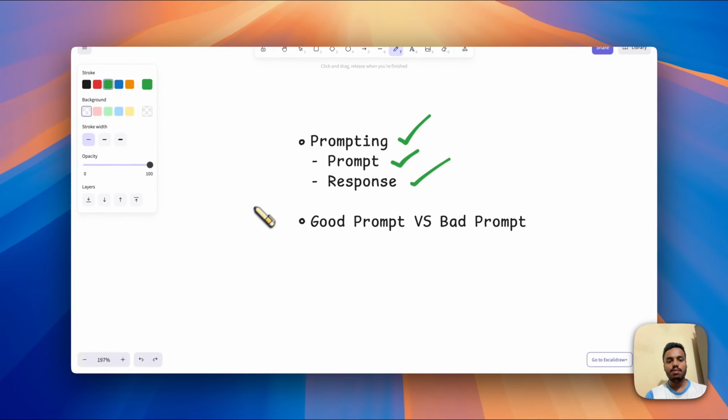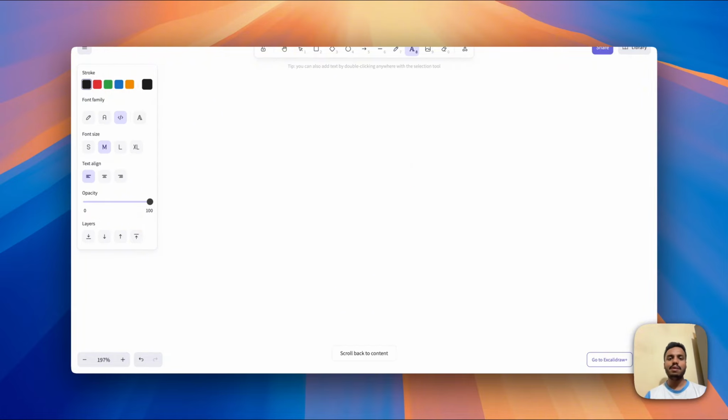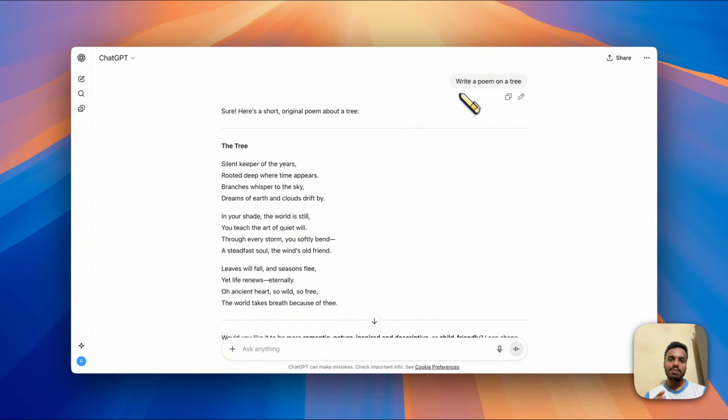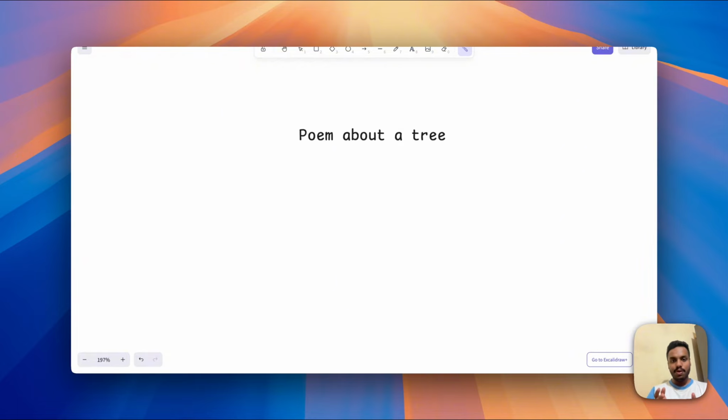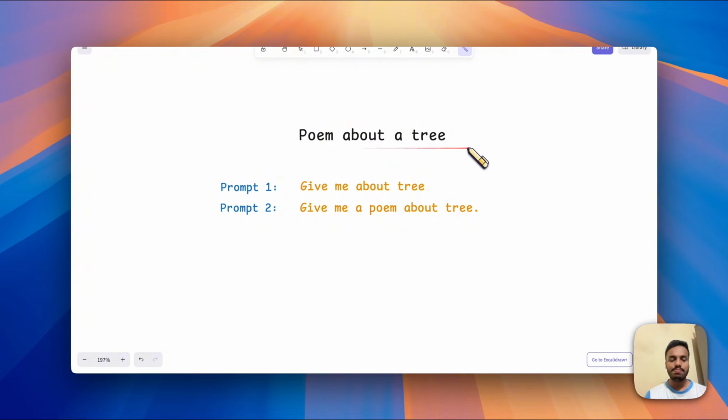Now next topic, what is good prompt and what is bad prompt? Let's see it. Now let's take the same example. In this example, we needed a poem about a tree. To get the poem about a tree, what prompts can we use? Let's test some prompts. Now we have two prompts. Which among the two prompts will give us the poem about a tree? Of course, by seeing it we can say, but let's test it.